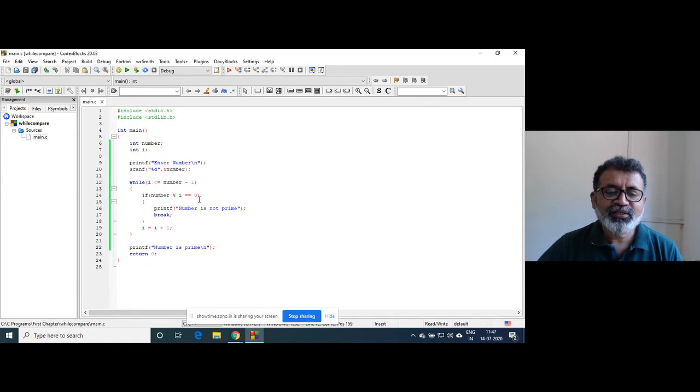While i is less than or equal to number minus 1, suppose number is 5, so 5 will be stored in the number. What is i? Now what is the biggest mistake here? Just observe this code and tell me what is wrong.